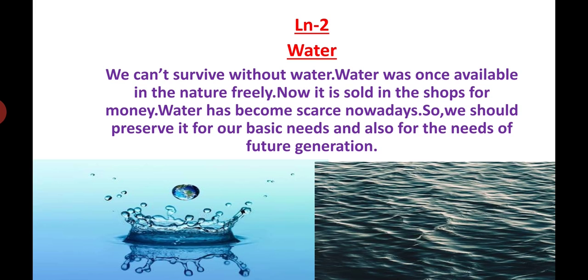So water was once available in nature freely. Once upon a time, it was freely available to us. But nowadays it is sold in the shop for money. Yes, we are buying water. So who did this? Human beings only did this. Why? Because we are cutting down more trees. If we cut down the trees, definitely rain doesn't fall on the earth.